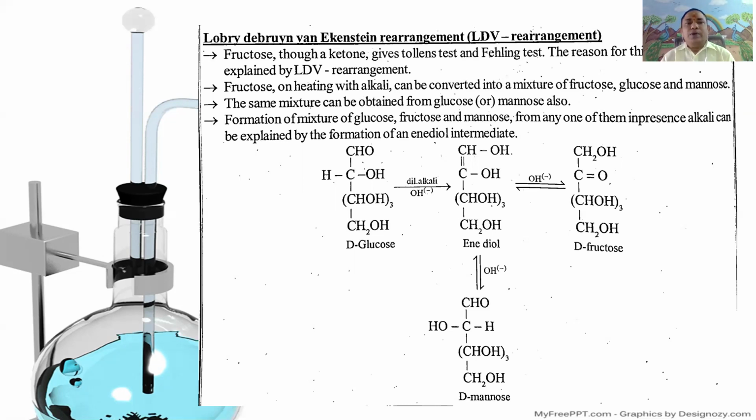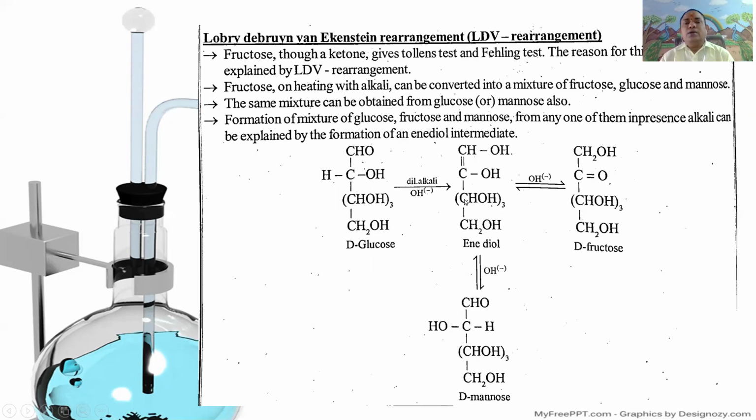The same mixture can be obtained from either glucose or fructose or mannose. The formation of the mixture from any one of them in presence of alkali can be explained by the formation of enediol as an intermediate product.